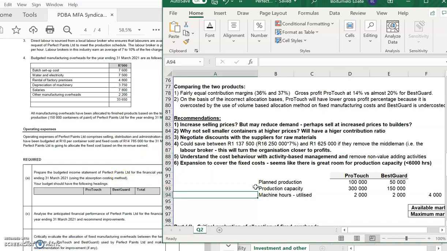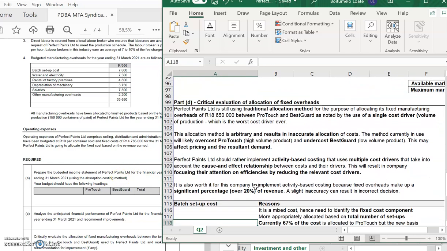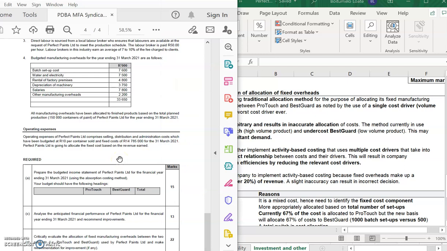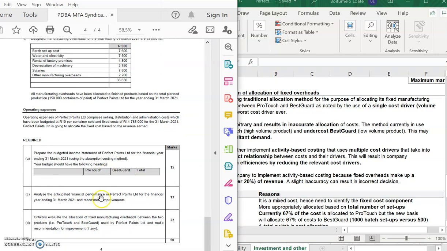Okay, last part of the question is question D, which is the critical evaluation of the allocation of fixed overheads. A lot of people did not do well in this section. Reason being is I'm not sure if you didn't understand the question or you hadn't read the question carefully, but what I did ask you to do, and this carried quite a few marks, which is 22 marks, and a lot of people scored quite badly in this section, is you needed to evaluate the allocation of only the fixed manufacturing overheads.